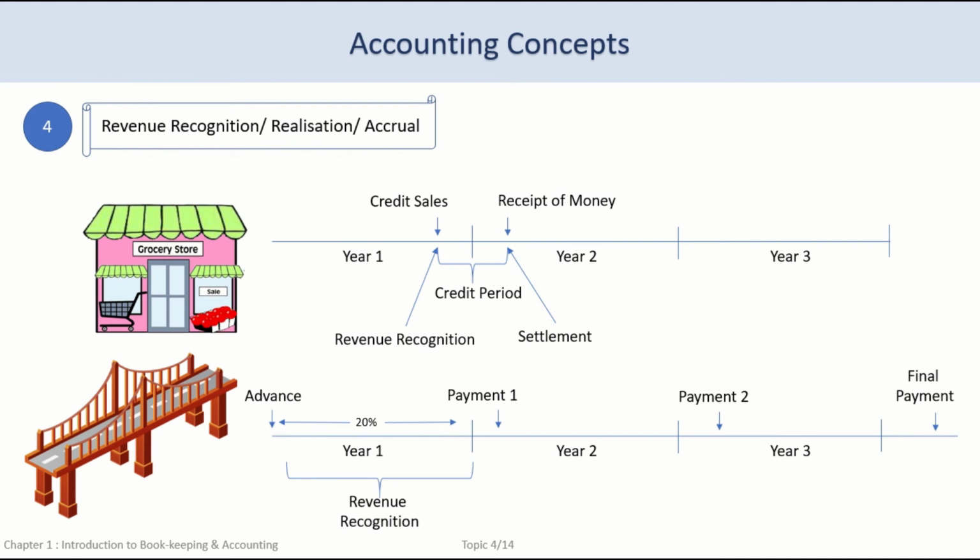In case of a monthly accrual practice, the percentage of work completed per month would be the project sales value. Likewise, in each year, we can recognize that proportion of the project that is completed in that financial year, irrespective of the fact whether we have received money for the completed work or not. So in this revenue recognition or realization or accrual concept, we need to recognize and record the revenue whenever we have the right to recover compensation, whenever the transaction takes place and not at the time of settlement.